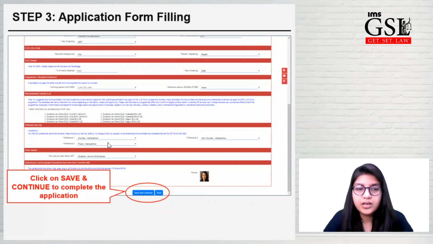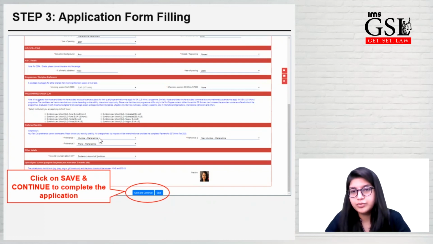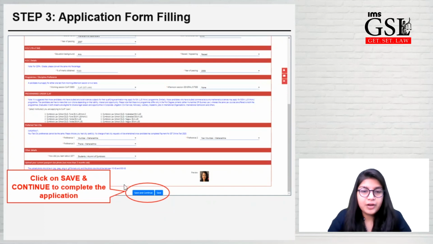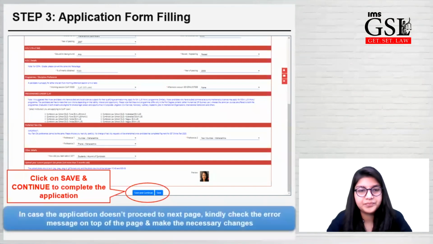Again, they will ask you preferred test city center. So you can choose any of the 3 closest cities to you, and you'll mostly get your first preference. Again, you have to upload your photograph and your 10th standard and 12th standard mark sheet, and you have to click on save and continue option.